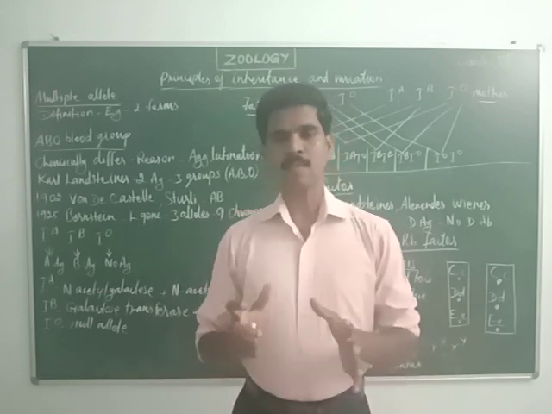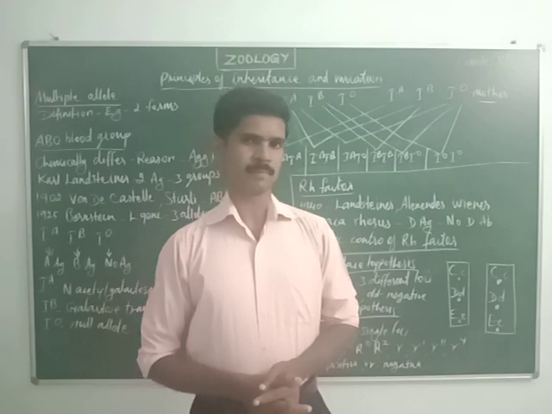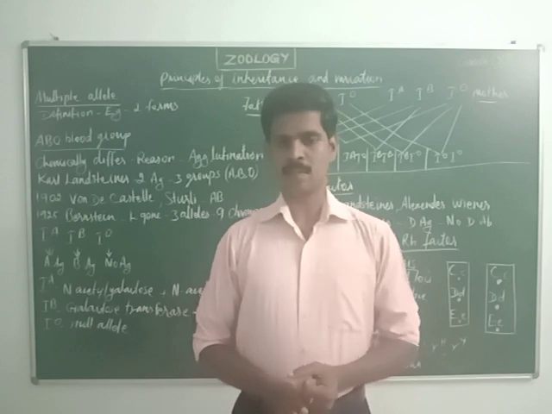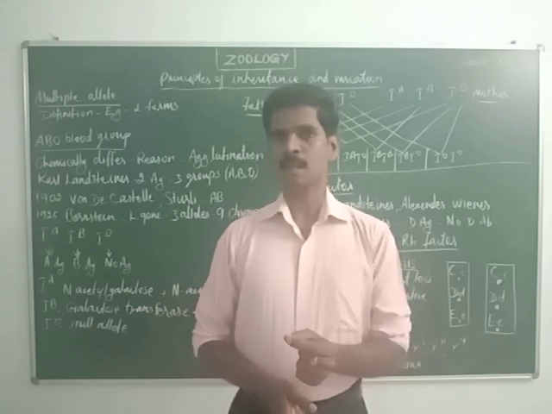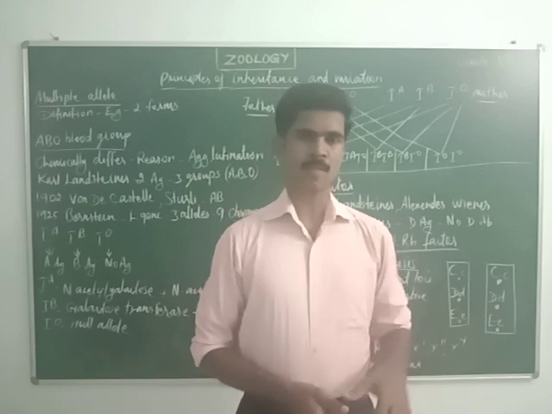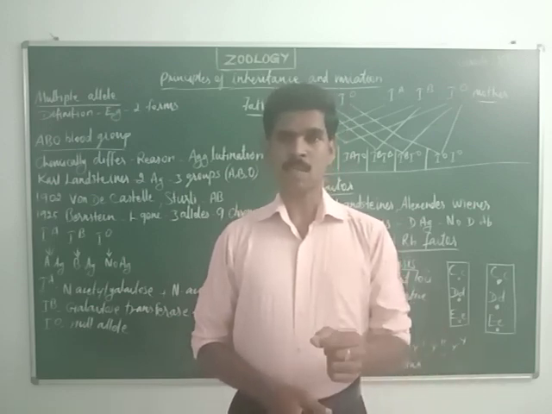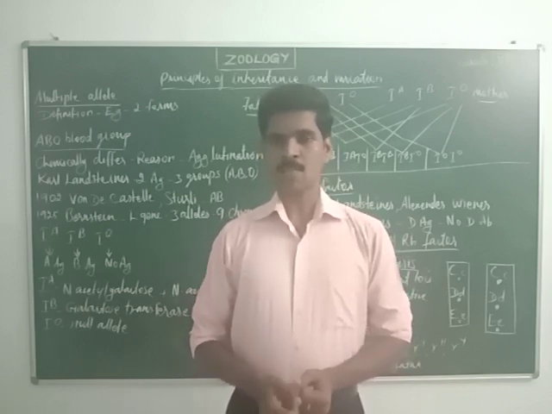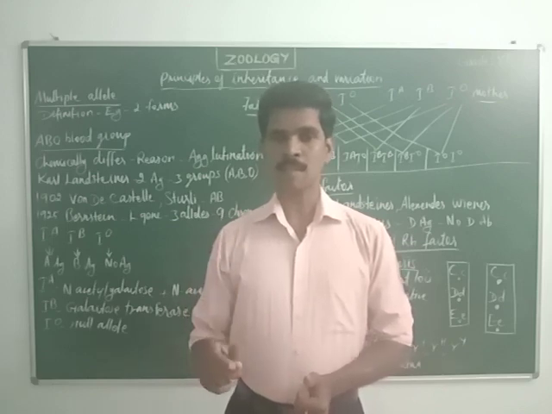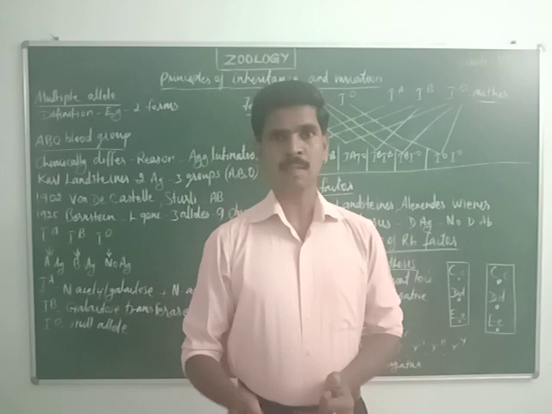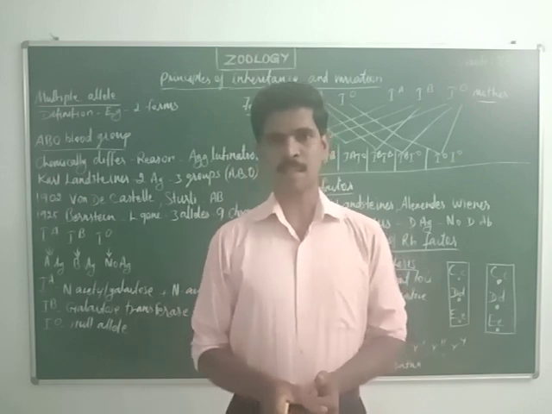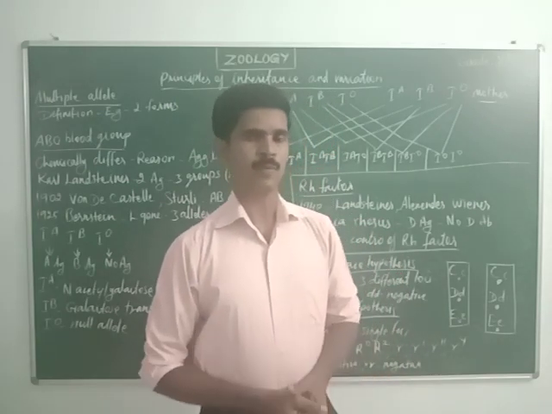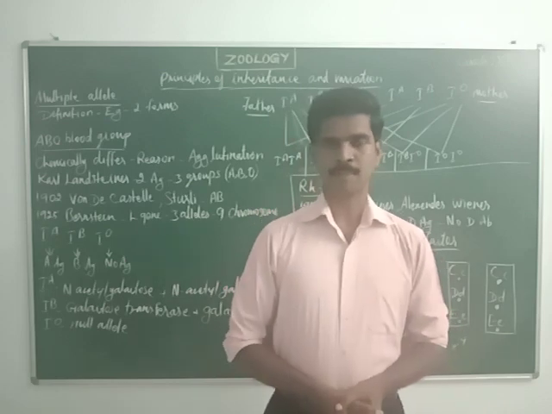Understand, dear students? So first is a small introduction about this chapter. Genes are called hereditary units because genes are responsible for the transfer of characters from one generation to the next generation, and genes determine the biological characters in the body of the living organism. So the genes are otherwise called hereditary units.